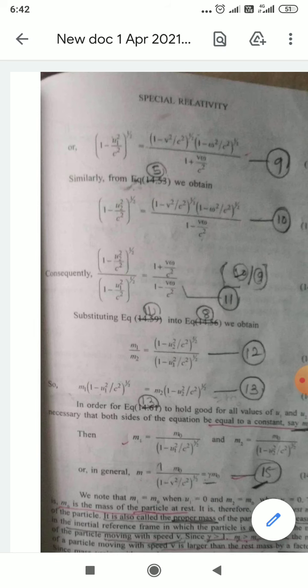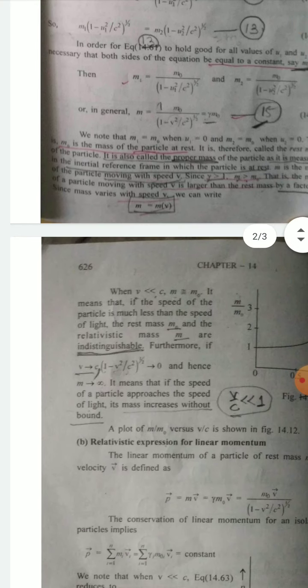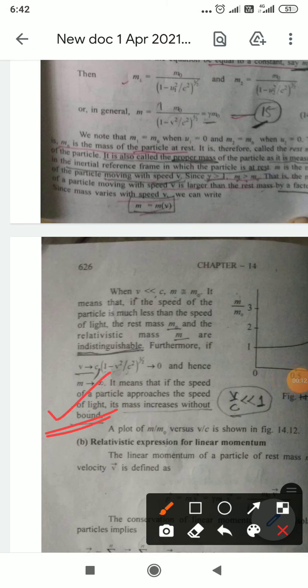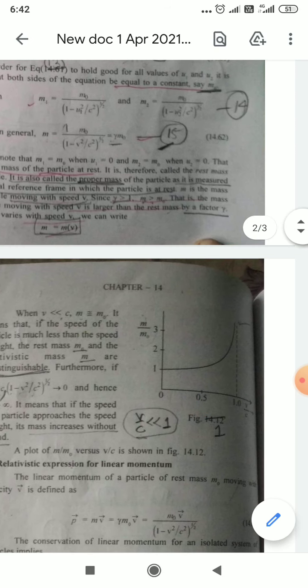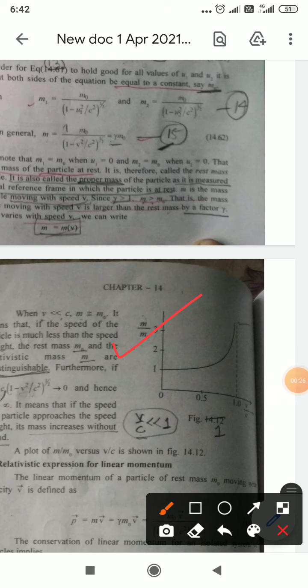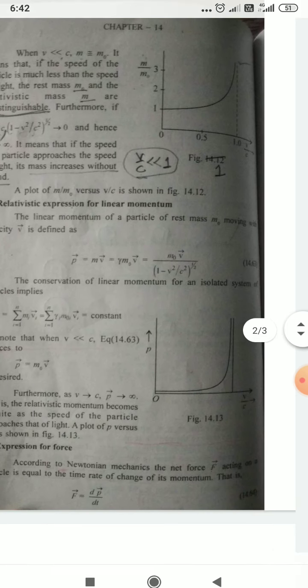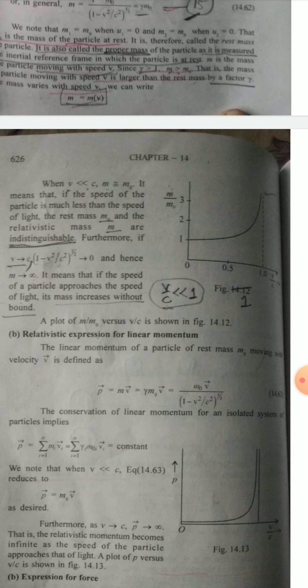In our last class, we discussed up to this much. That means relativistic mass. Up to this much we have discussed in detail, and also we discussed this graph. At that time, I told you this is figure 1, but you have to write this is figure 2, because we already have a figure 1 at the starting of this topic.